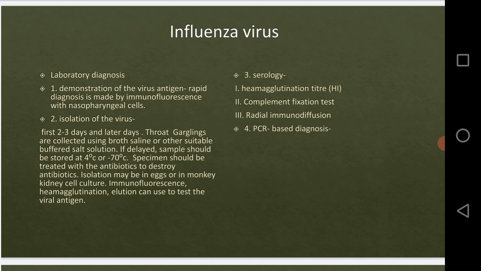It will not be proper, and that's why the specimen should be treated with antibiotics to destroy the bacteria, if any bacteria are present. Now why can bacteria be present? I have mentioned in the earlier lecture that